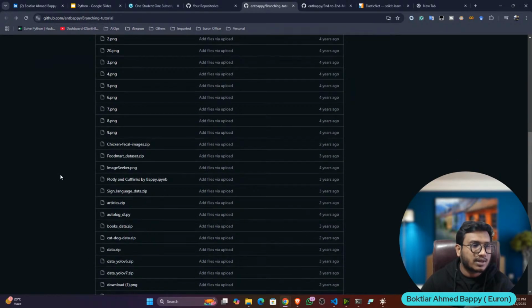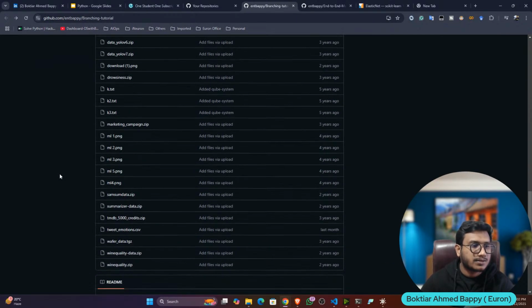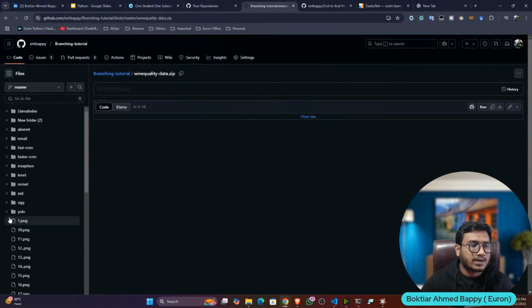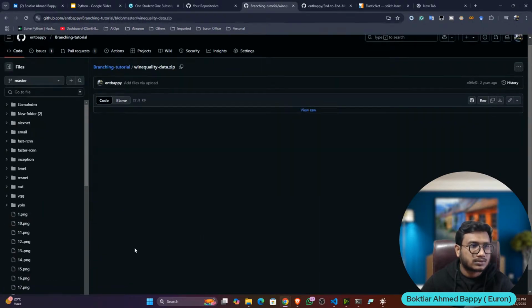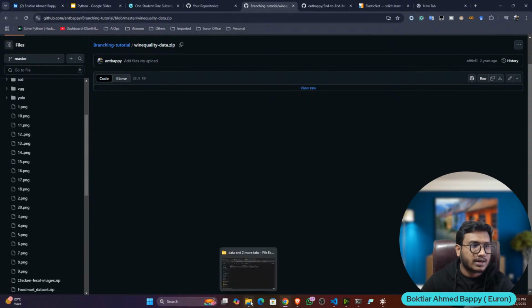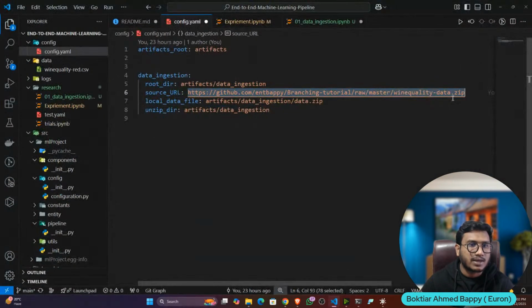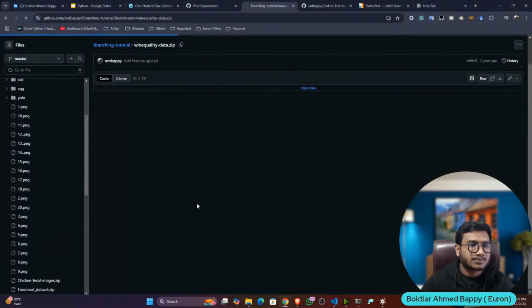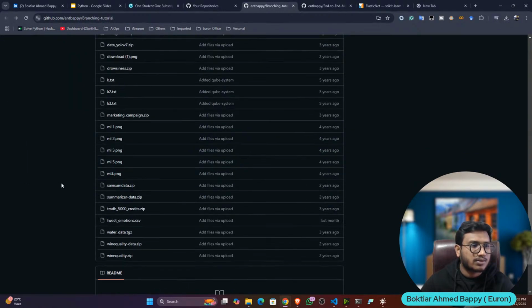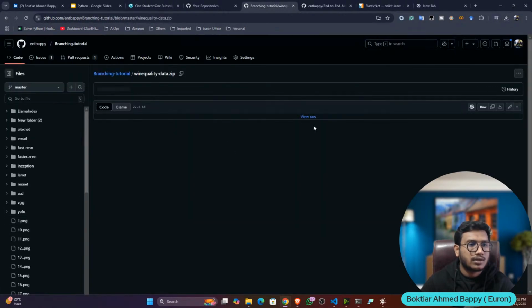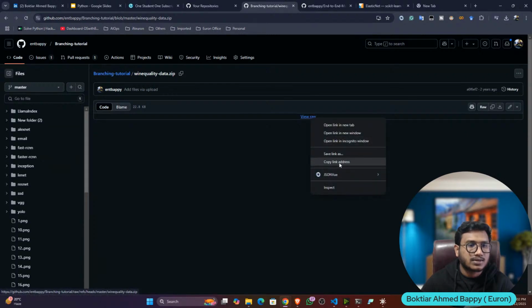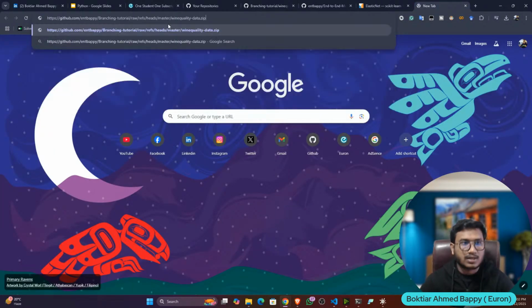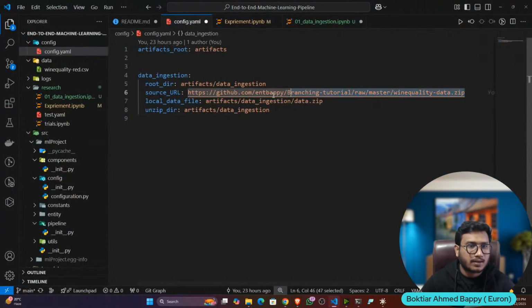So let me show you this wine quality data. Here is the wine quality data. What I did is upload the zip file. You can see I made a zip file of this data and uploaded it here. Now click on view raw. It will start downloading. Otherwise, you can right click and copy the link address. And here is the data URL. This is my complete data URL, and this URL you have to mention here.